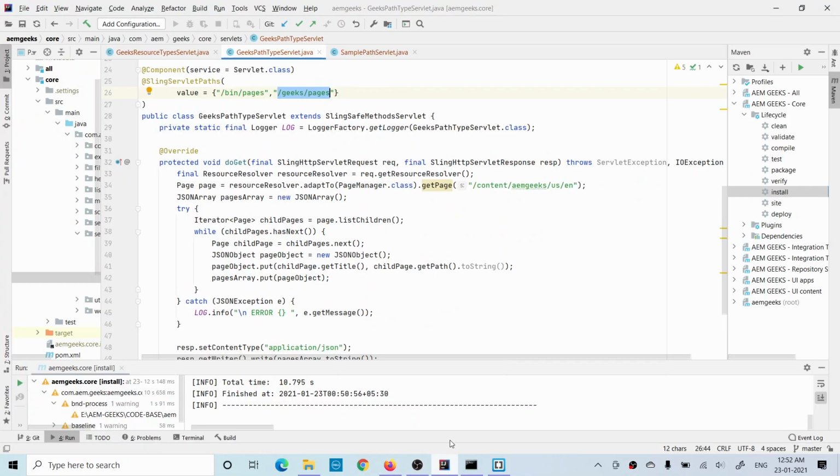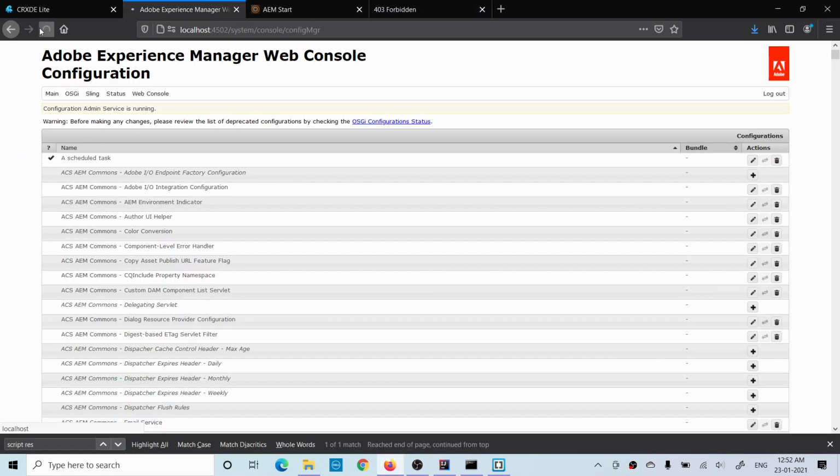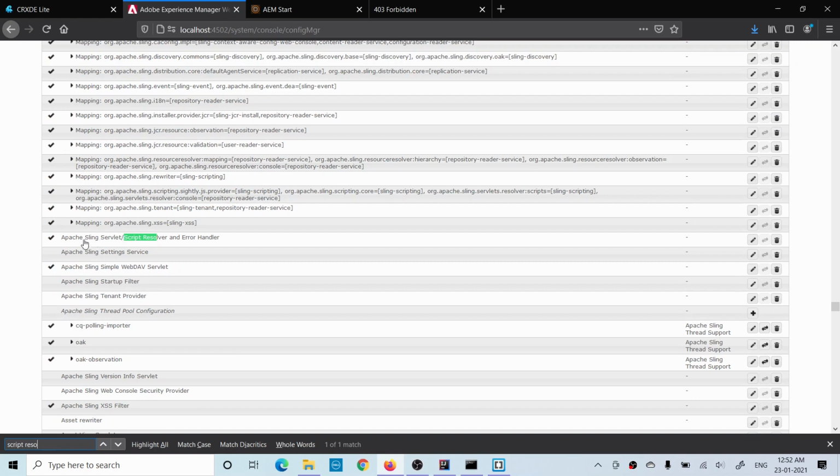If you come back to the servlet, for the path type, a few paths are included in the execution path by default. But your custom path like geeks is not in the execution path list, so you have to add that. To go to the system properties, go to the system console, then configuration, and search for script resolution. You have to find this Apache Sling Servlet/Script Resolver and Error Handler.